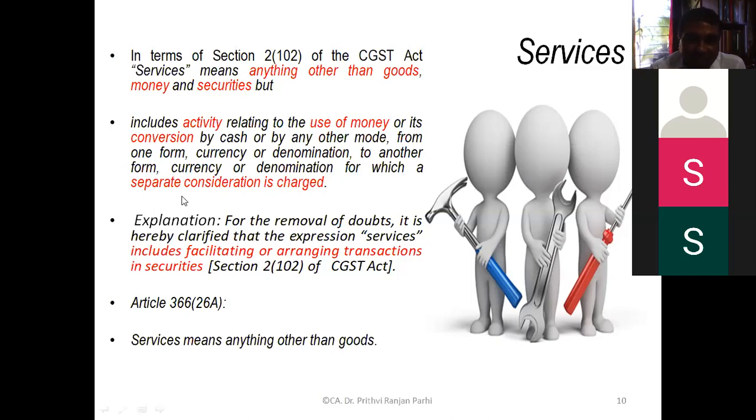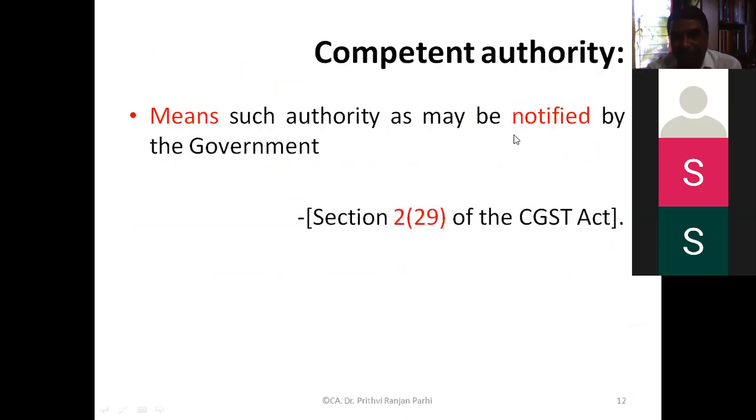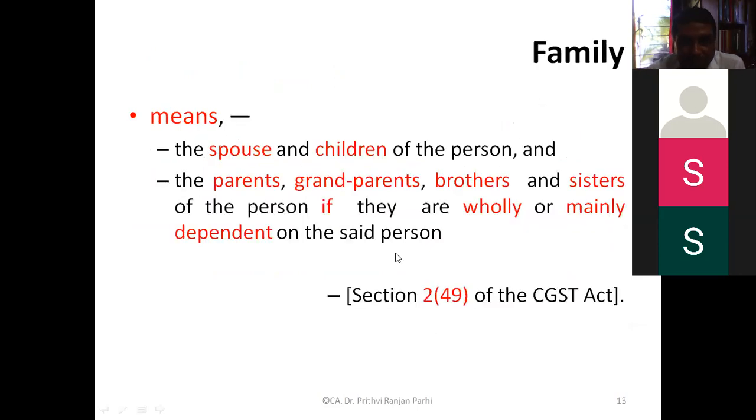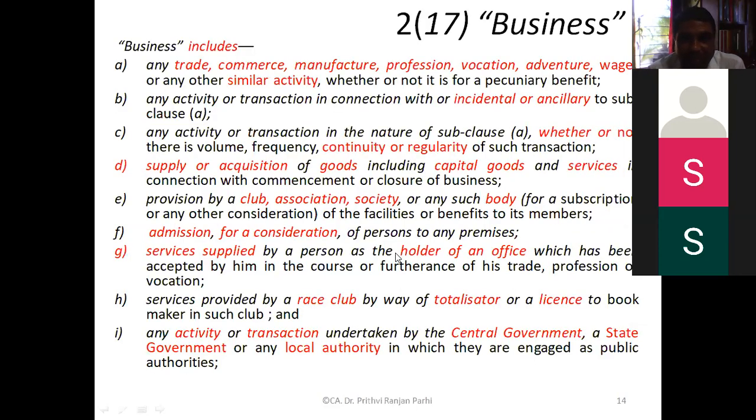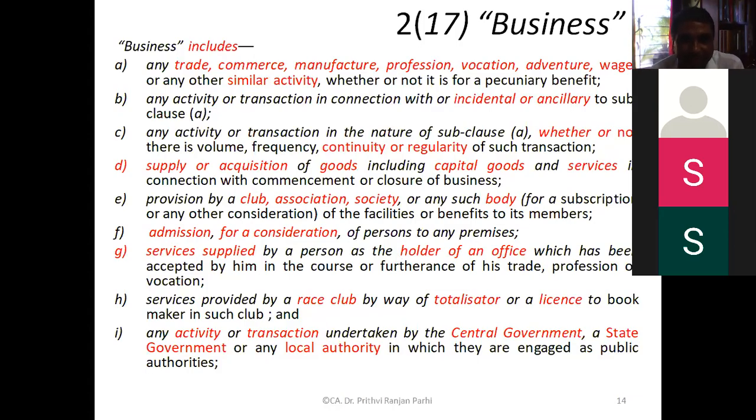Okay. So this thing you try to understand when you are learning definition. These activities are included, provided a separate consideration is charged for that. The business definition, previous class also I had repeated that thing. This definition is important for us because we will be discussing various issues relating to business today.